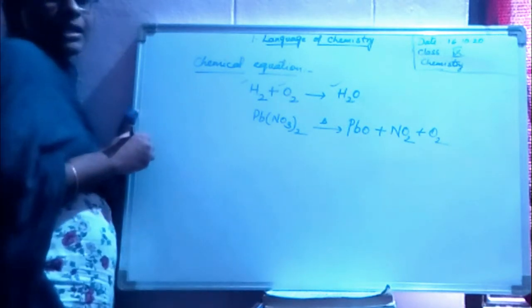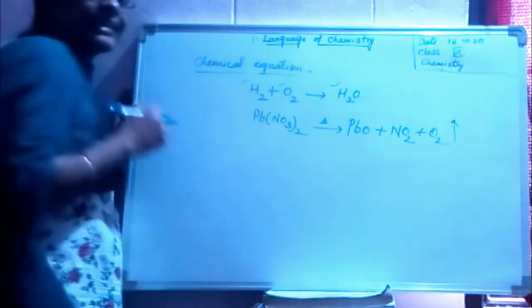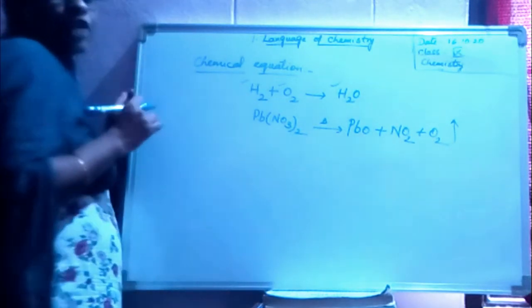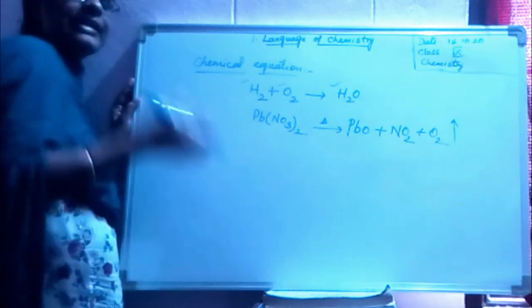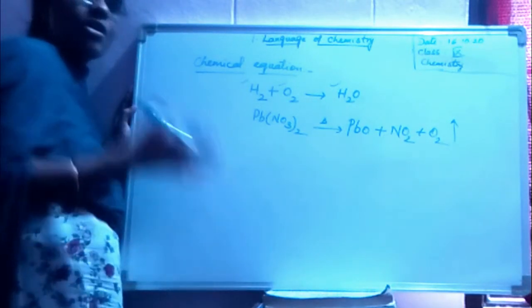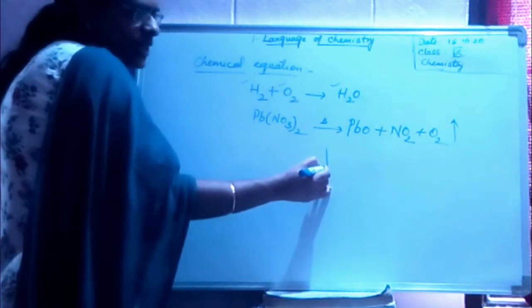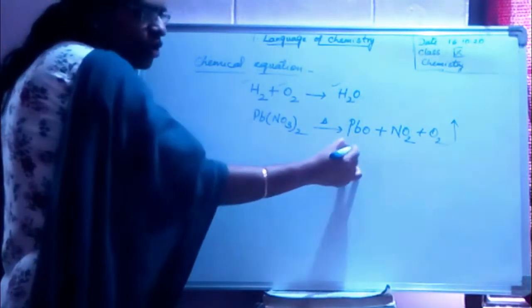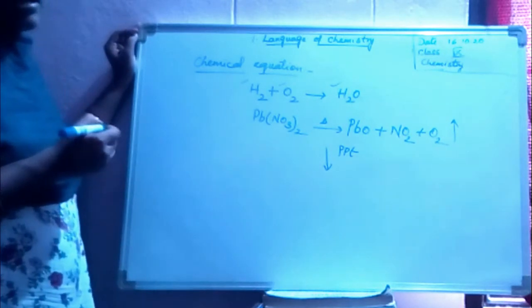Say, in a chemical equation, not only the chemicals, sometimes it is used to represent gases. For gases, always an arrow should be pointing upwards. If any insoluble substances are formed in any reaction, we always represent them with a down arrow. Such substances we call a precipitate, PPT. Okay?